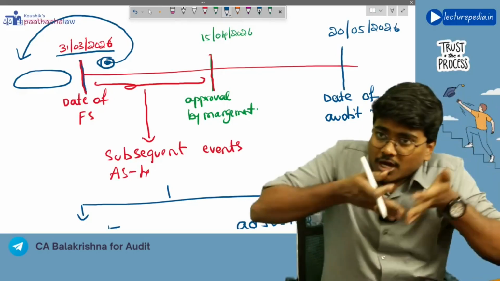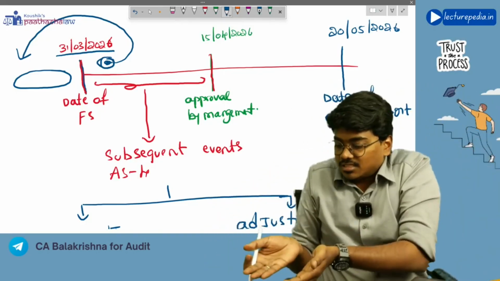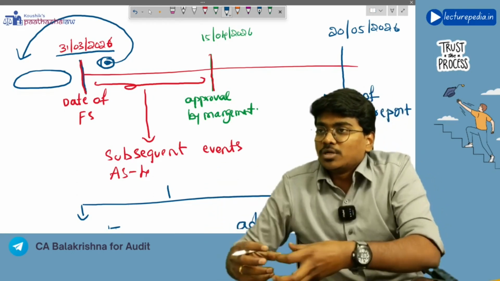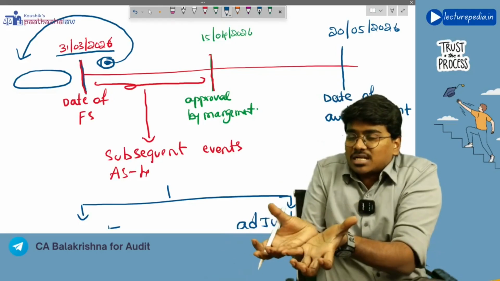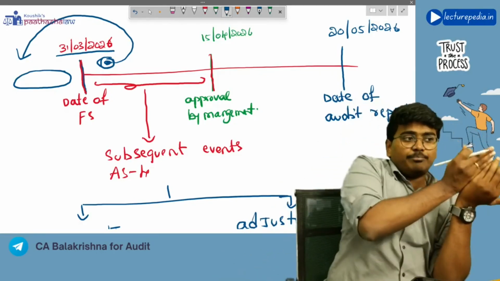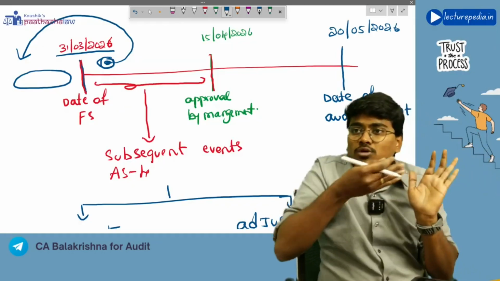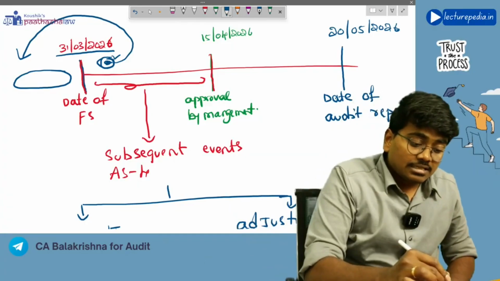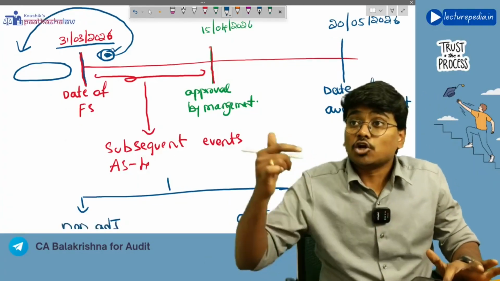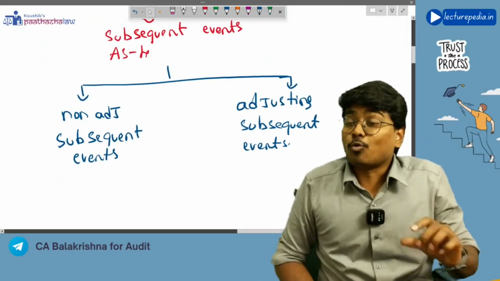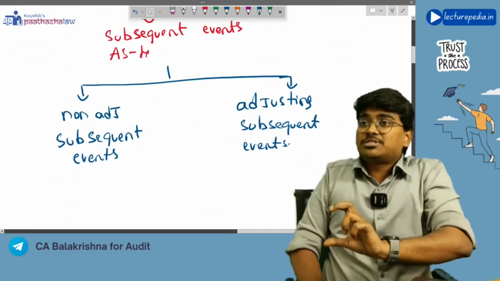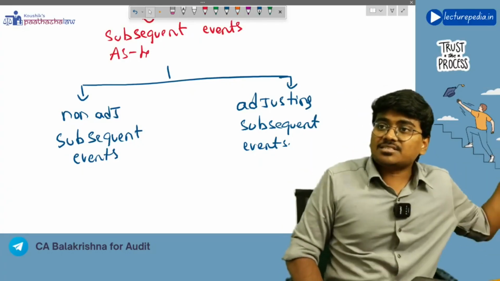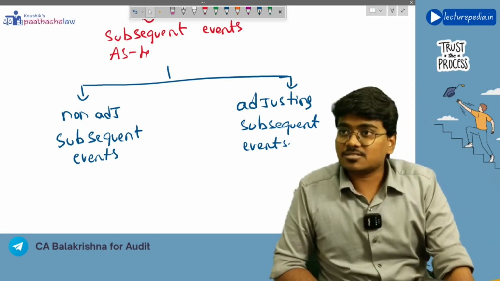See, this sale belongs to this year. You need not make any adjustments about that sales transaction in the previous financial year, right? You will account for it in the current financial year, right? So, this is a subsequent event only, but a non-adjusting subsequent event. Why? Because of this subsequent event, you are not required to adjust the financial statements as on 31st March 2026.